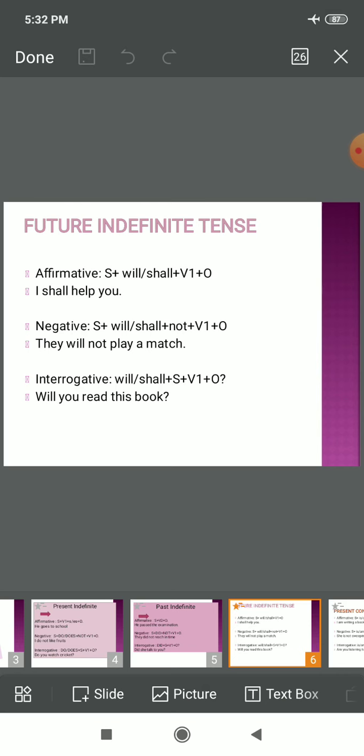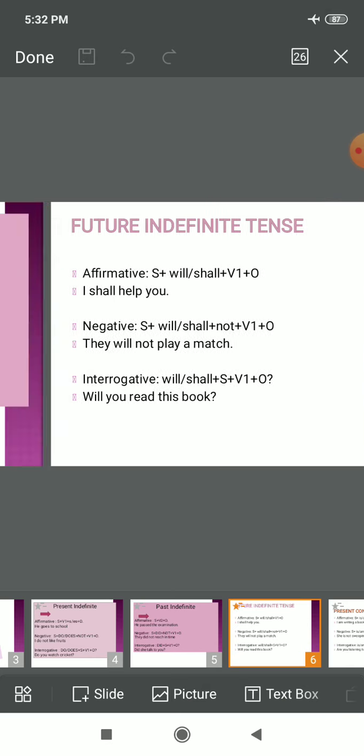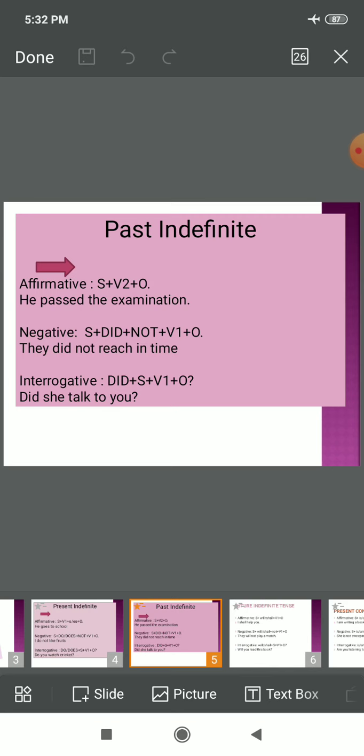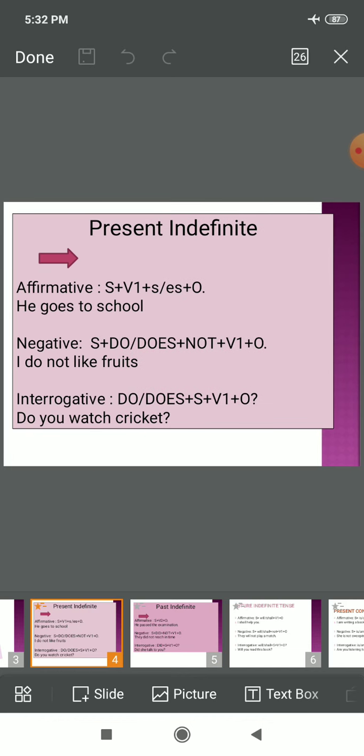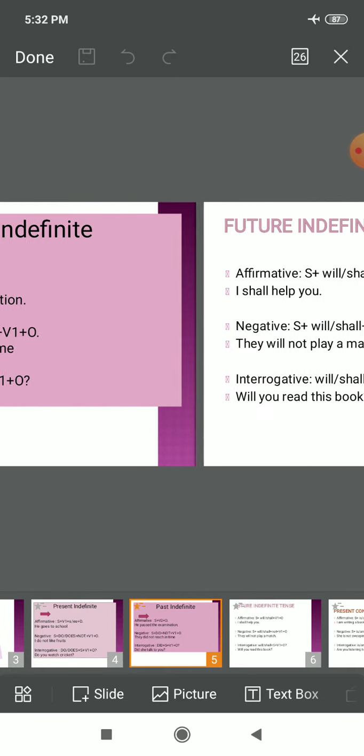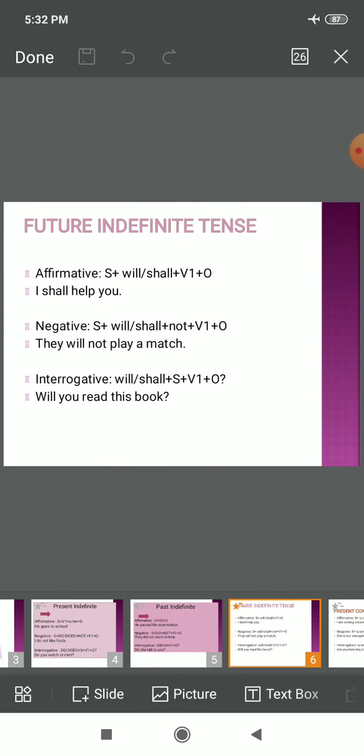Interrogative sentence, will or shall will come in the beginning as we did in the previous slides, children. So did came in the beginning in this sentence when we are using interrogative. In the previous one, in present, we used do. Do came at the beginning when we were doing interrogative sentence. So pay very much attention to this particular rule. In interrogative sentence, question mark is there, that is very much clear, very much obvious, but the helping verb will come in the beginning.